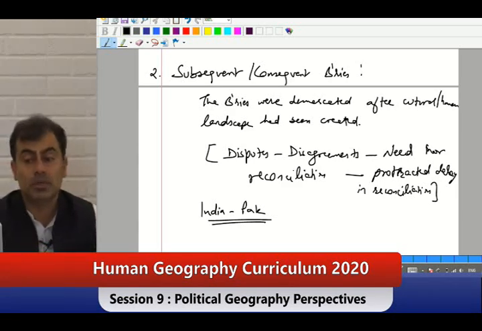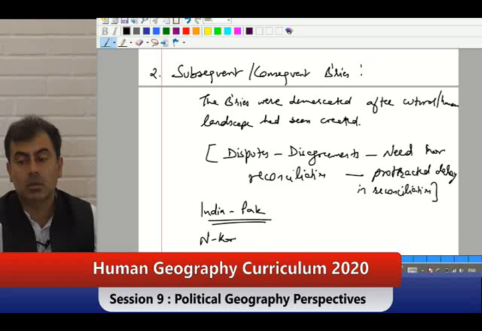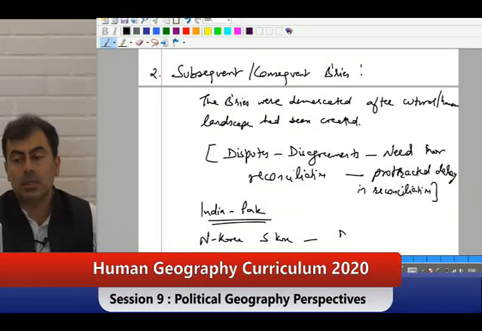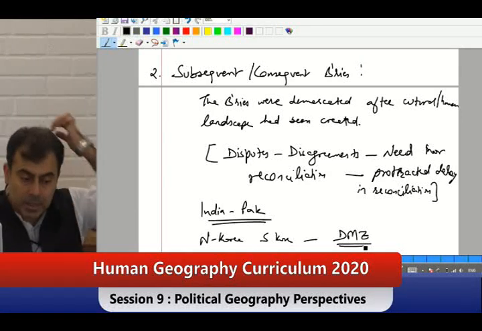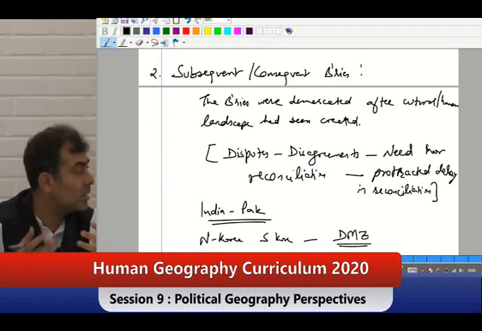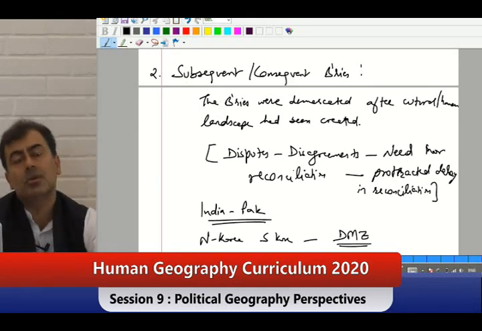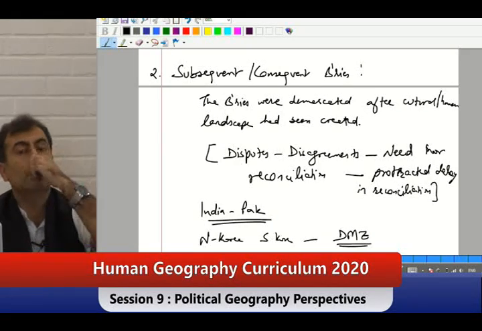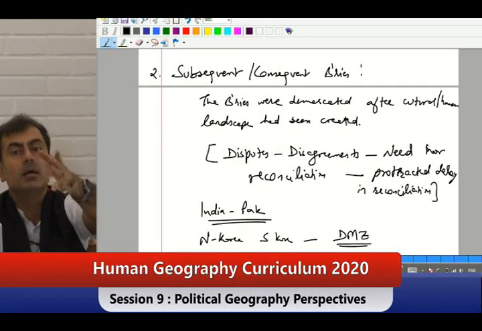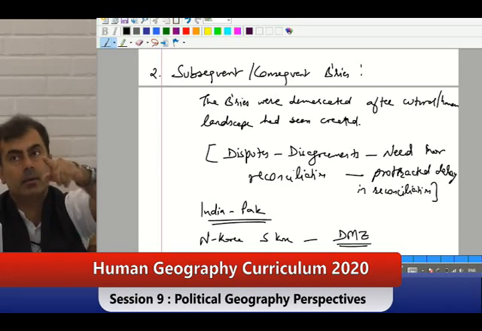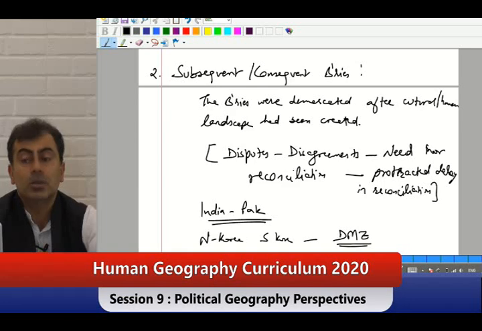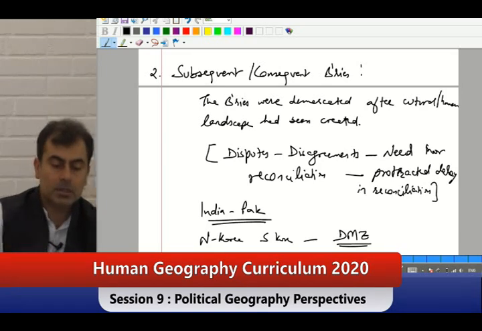Say for example, North Korea, South Korea demilitarized zone, DMZ. Creation will take challenges, but subsequent. People who are living over there, we have agreed on that, that is going to happen. Get that? Have you seen that island called Papua New Guinea, which is the second largest island in the world? There also it is divided between Papua New Guinea and Irian Jaya, which is your Indonesia. They are also drawing that boundary. Big challenge or not?